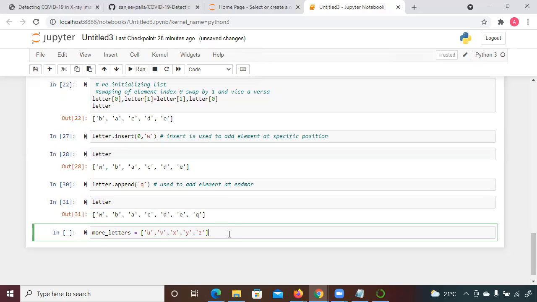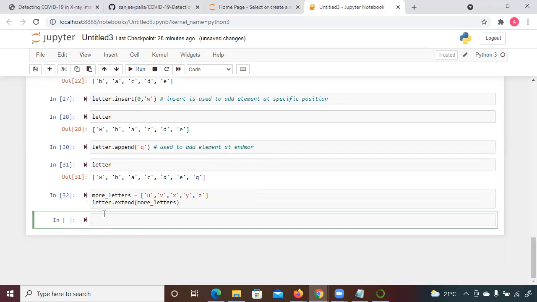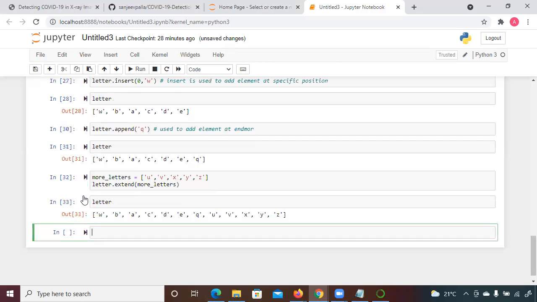Suppose you want to extend it. Just write letter dot extend and pass the variable name that you want to add. Then check the same list, letter. Now you see that the element is added.